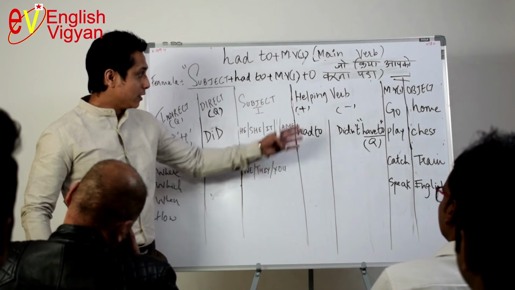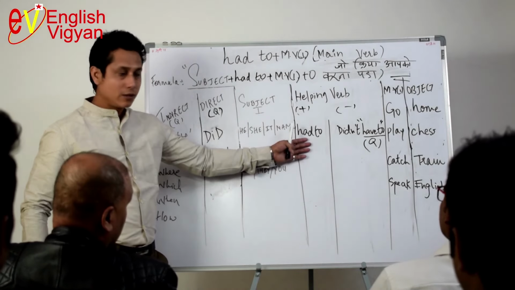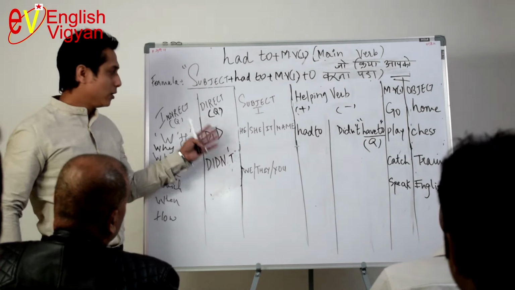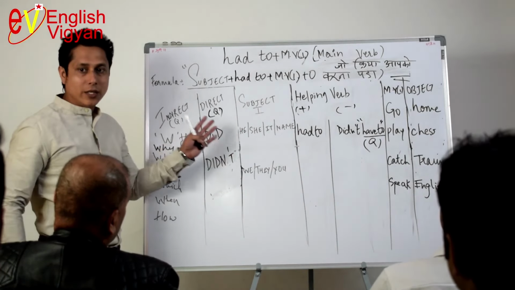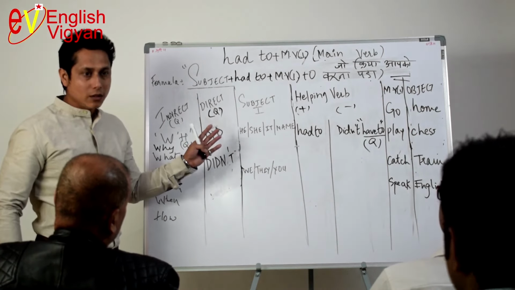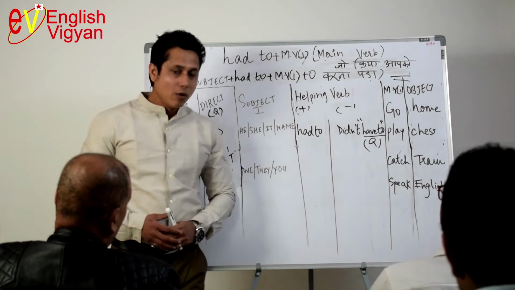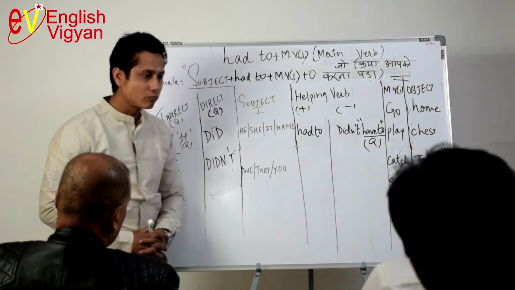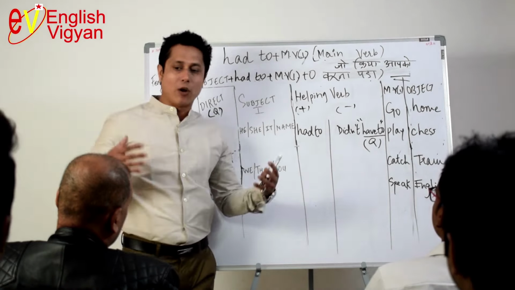And here we have the positive sentence, negative sentence, direct questions, indirect questions. Direct questions are always answered in yes or no, and indirect questions are always answered in detail, brief or sentence.